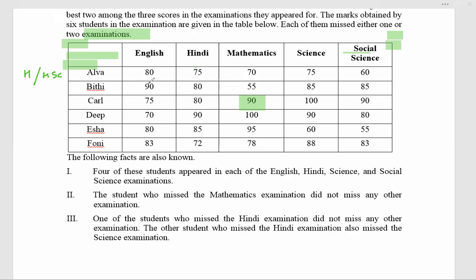80. Top scores 90, 85 and 85. So whether it's 90 and 85 or 90, 85 and 85, the average is not 80. So Bithi did not miss Hindi. Can Deep miss Hindi? 90. 170 average is not, 190 average is not 90. But if I take it as 180,